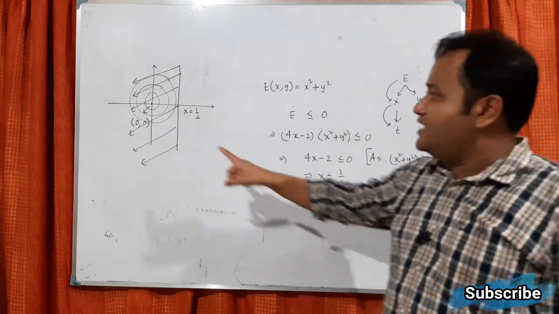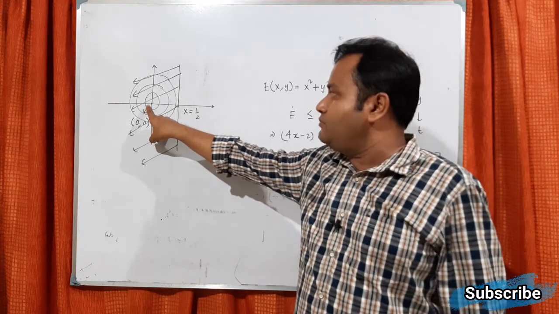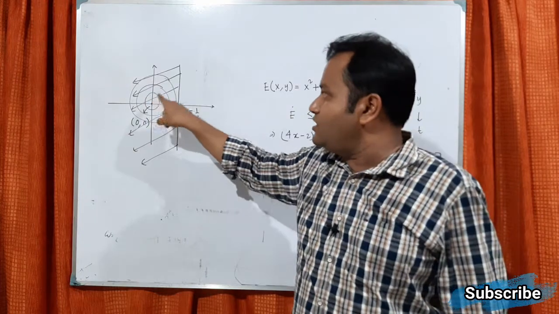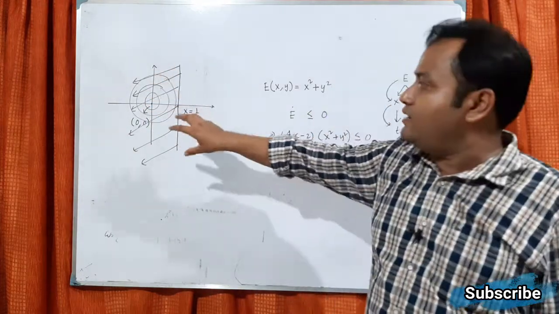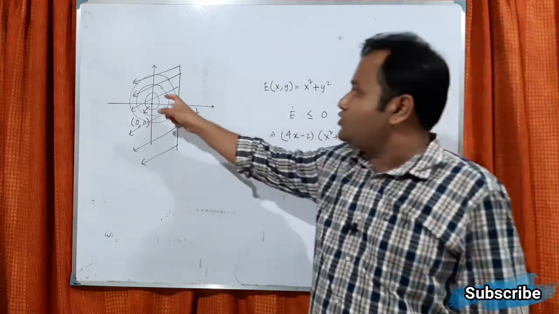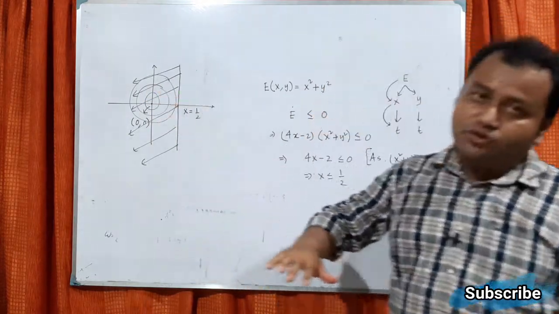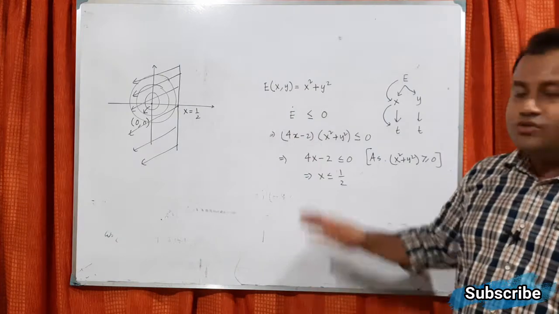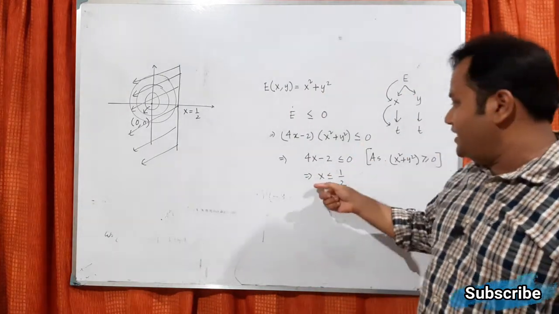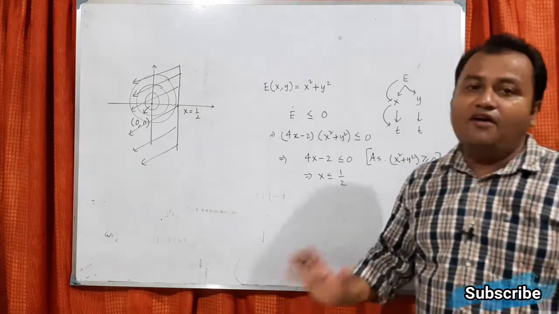And we have seen that the (0,0) point is the equilibrium point, and x equals half is there. So there is a gap. So you can always draw some neighborhood around the point, and throughout that region E dot will be less than or equal to 0. So whatever you draw within that, E dot will also be less than or equal to 0. So this shows that E will be a Lyapunov function provided x is less than or equal to half.